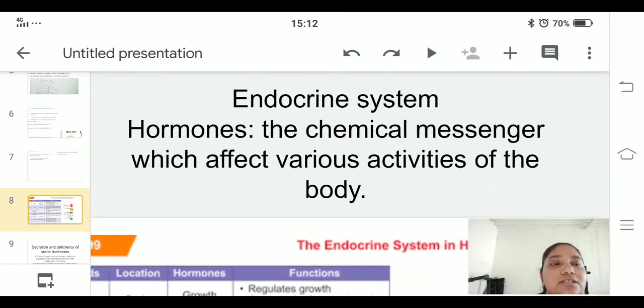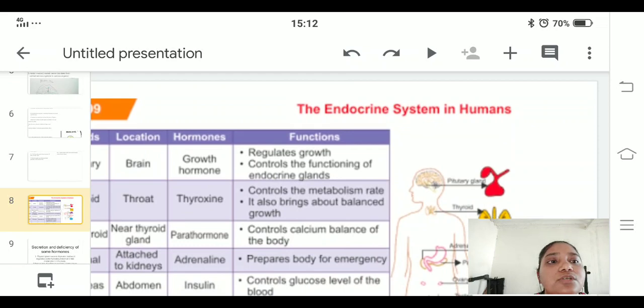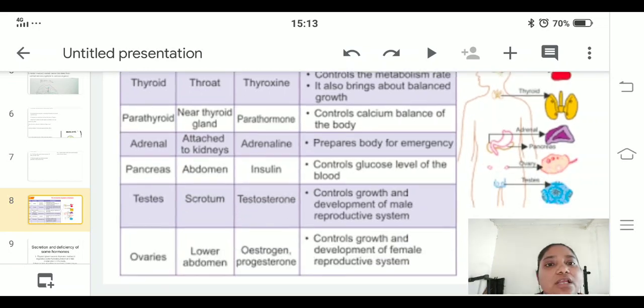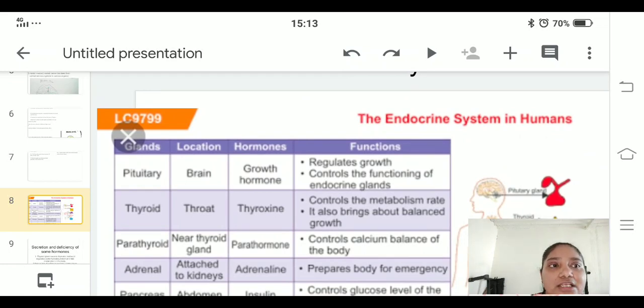Endocrine system. First you need to understand what hormones are. These are the chemical messengers present in our body, which affect various activities of the body. There are many hormones present: pituitary gland, thyroid gland, parathyroid gland, adrenal gland, pancreatic gland, testes and ovaries. In detail, the pituitary gland is present in the brain, and it releases growth hormone.